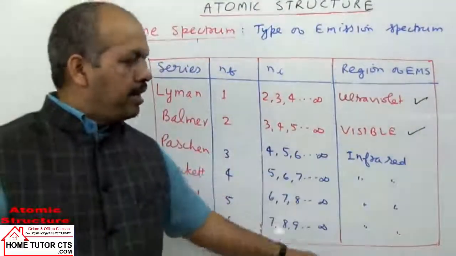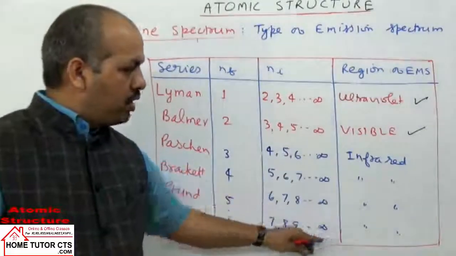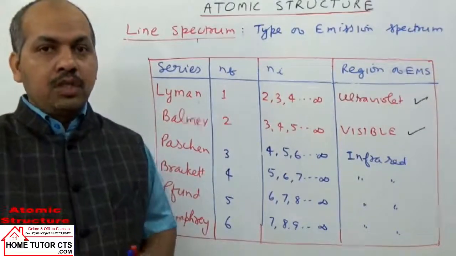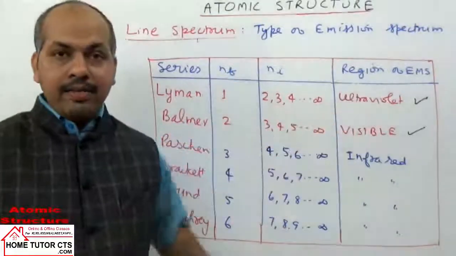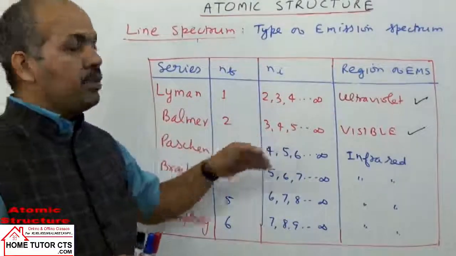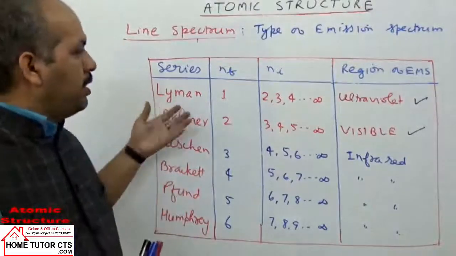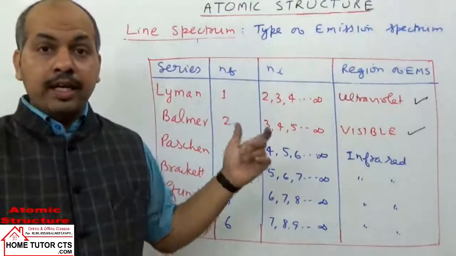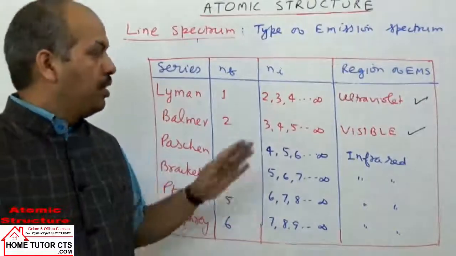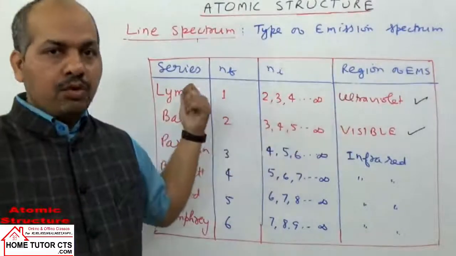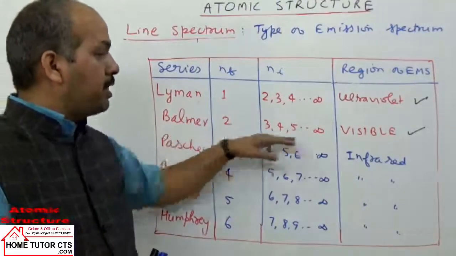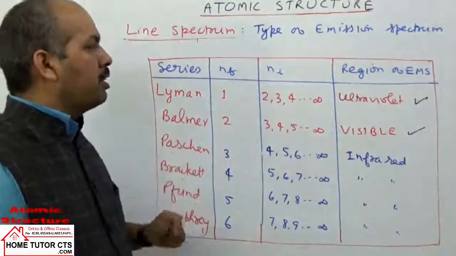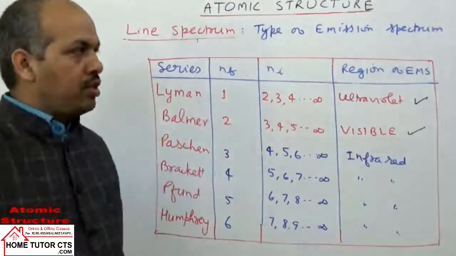Because in the question the higher region is given. Then because we have 3 or 4 series here, they normally mention the series name. You should remember the Lyman series is coming in the ultraviolet region and the Balmer series is coming in the visible region. If the question asks about a line in the ultraviolet region, be careful, that is lines of only the Lyman series. Or if a line of the Balmer series or visible region is given, you can take any one in question. So about this, be careful in solving questions.